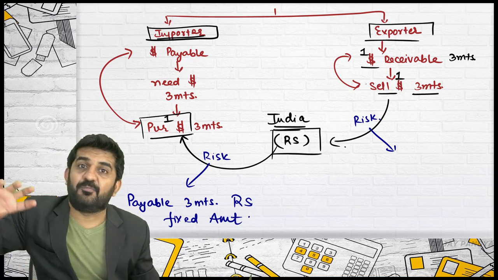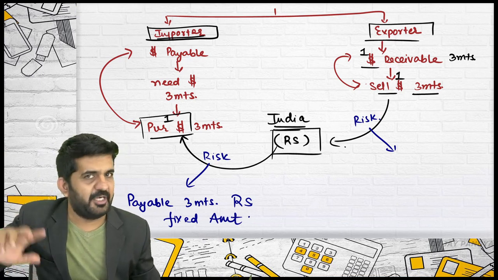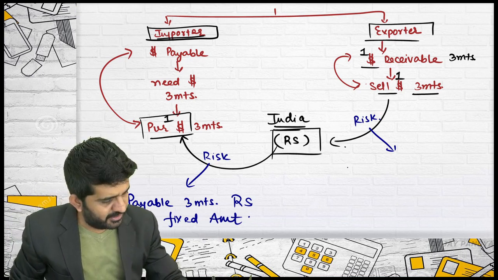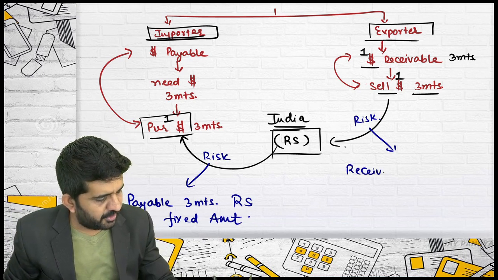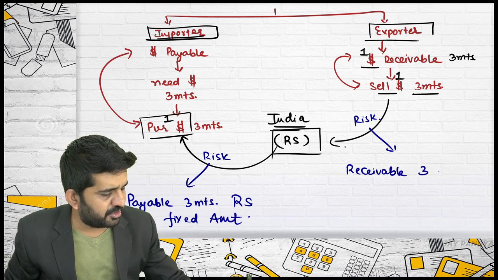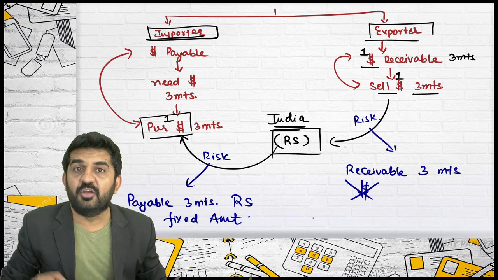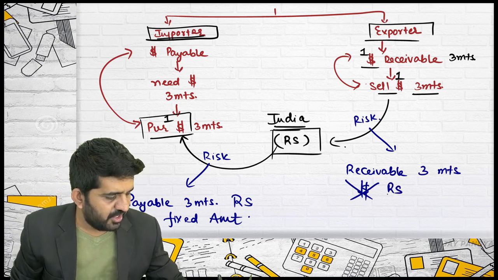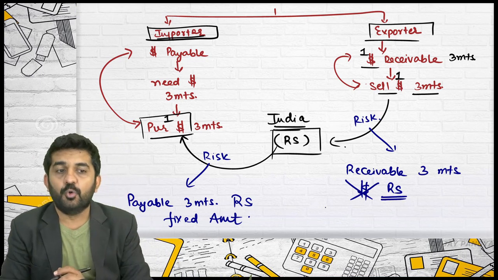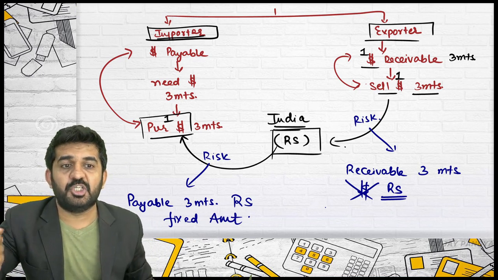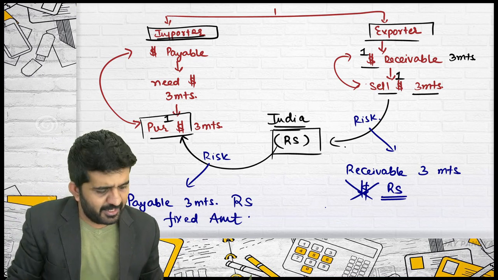It should not be that the probability is this or that will happen, except in option. If I want to hedge the risk of the receivable after 3 months, a certain amount should be fixed. If it is in dollar, there is a risk. If it is in rupees, there is no risk. So this is how you hedge the position of importer and exporter.